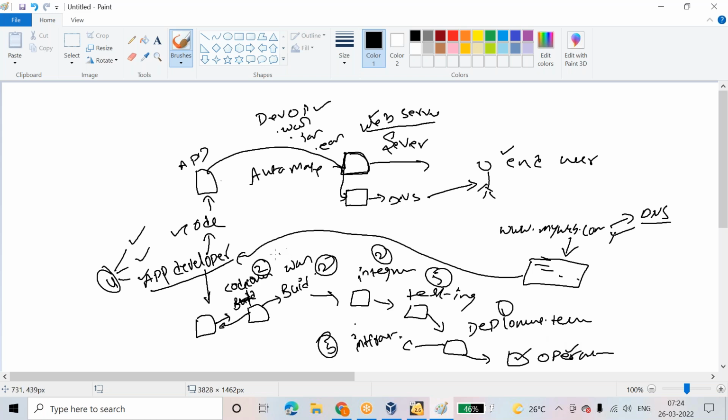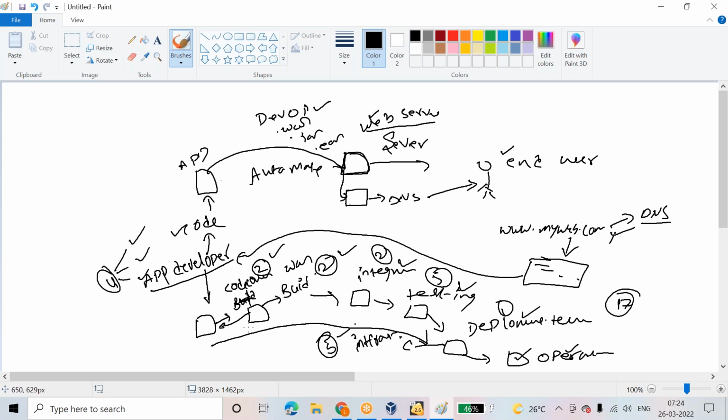Okay, then see, here 2 people, here 2 people, here 2 people, here 5 people, here 1 person, here 5 people. How much? 2, 2, 2, 6; 6 plus 5, 11, 12; 12 plus 5, 17 people are involved in this one application that needs to be deployed into this server. There are multiple teams involved.